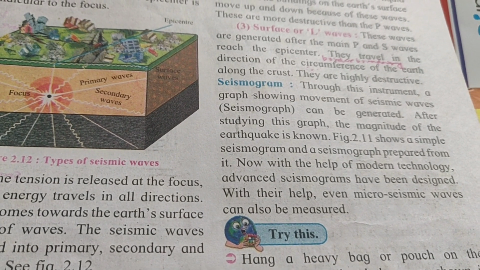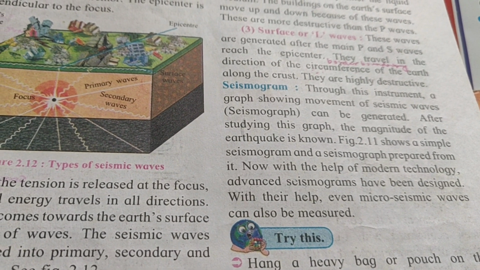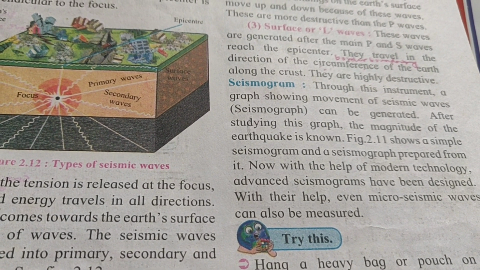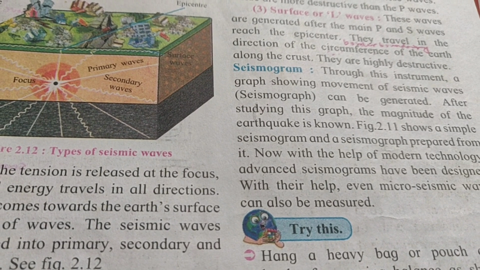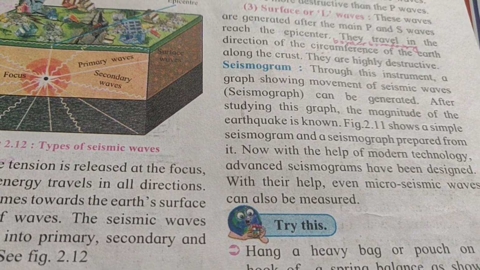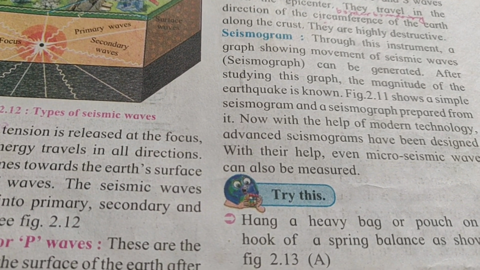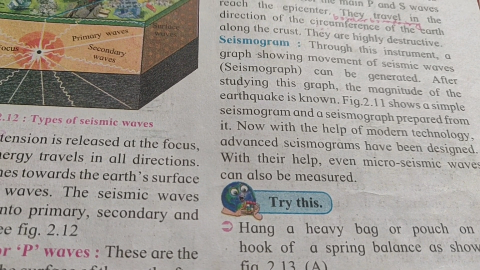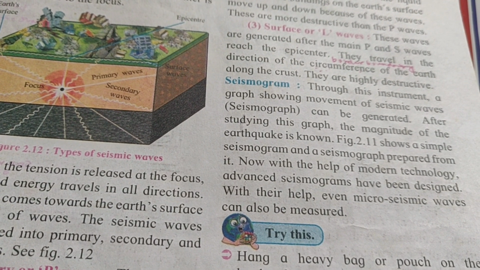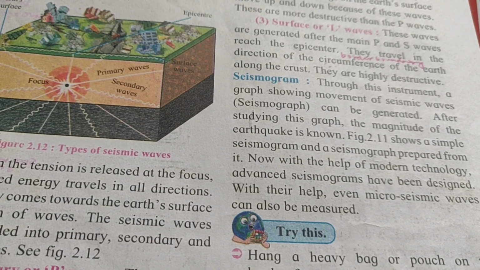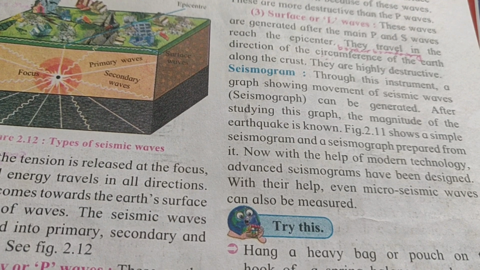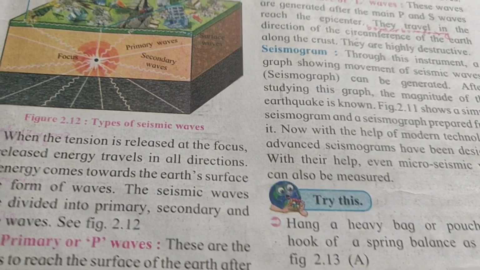Now about the seismogram, it is mentioned that through this instrument a graph showing movement of the seismic waves can be generated. So we can come to know about the seismic waves. After studying this graph, the magnitude of the earthquake is found. Figure 2.11 shows a simple seismograph and a seismogram prepared from it. Now with the help of modern technology, advanced seismographs have been designed. With their help even micro seismic waves, that is, small seismic waves, can also be measured.